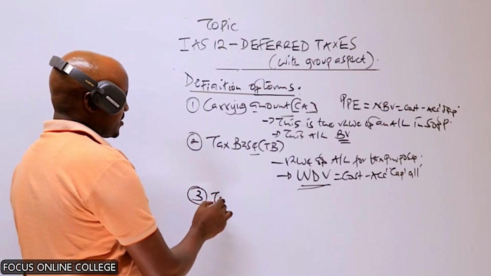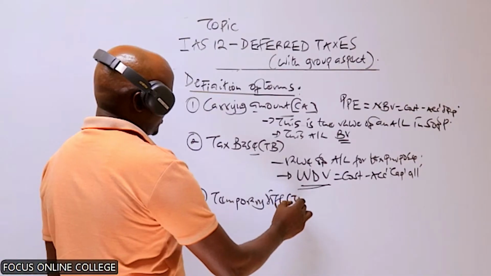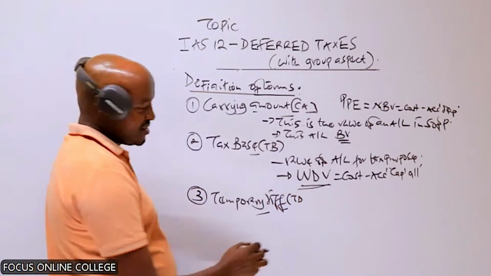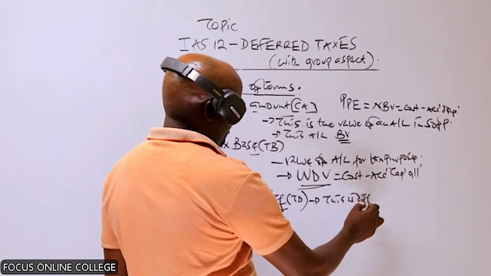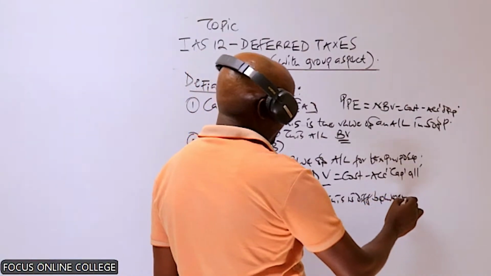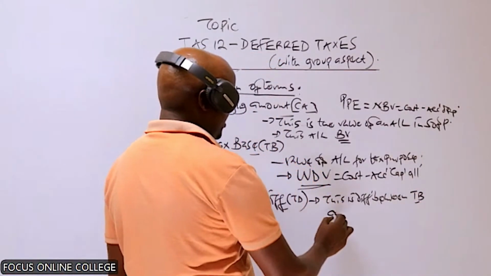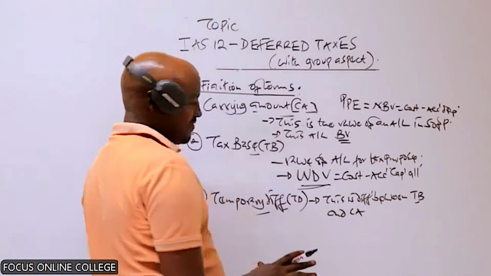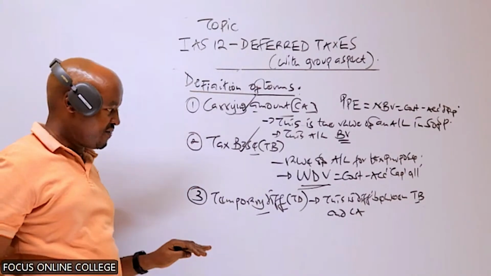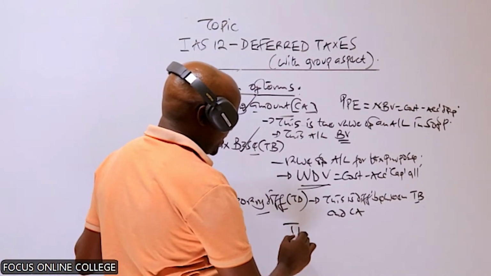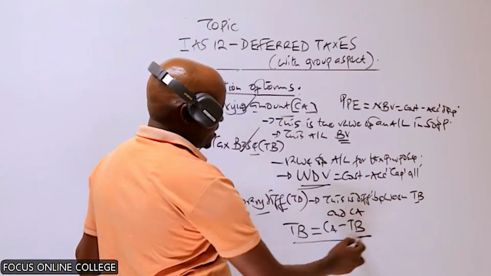Then the other term is something called the temporary difference, abbreviated as TD. And this now is the difference between these two values, between tax base and the carrying amount. So if carrying amount and tax base are different, we refer to that as what? As the temporary difference. So therefore, temporary difference is equal to carrying amount minus what? Minus tax base.